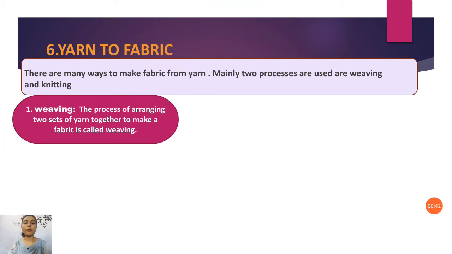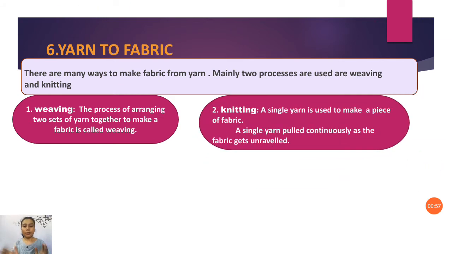So what is weaving? Weaving is nothing but the process of arranging two sets of yarn together to make a fabric. It is the process of arranging two yarns together and making a fabric by arranging those two yarns together.